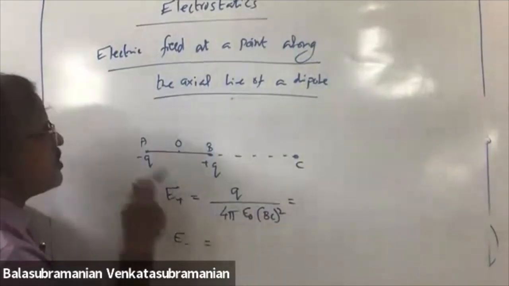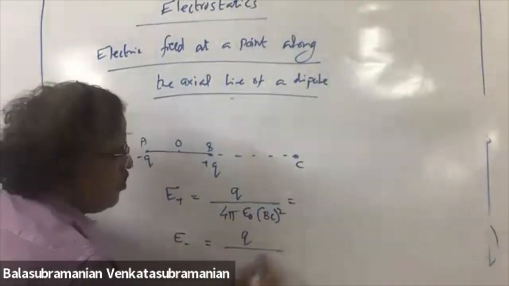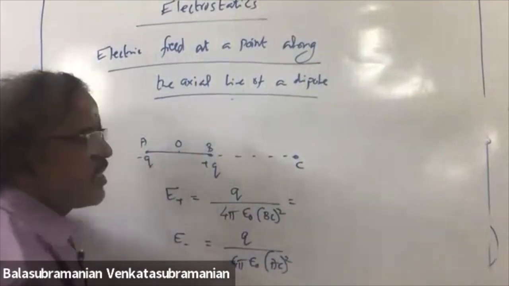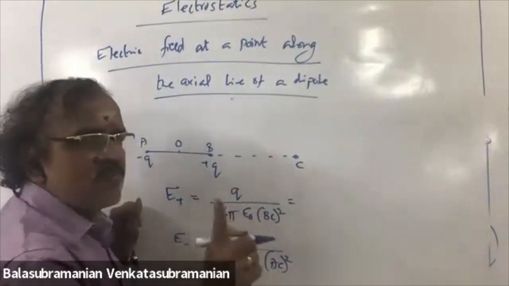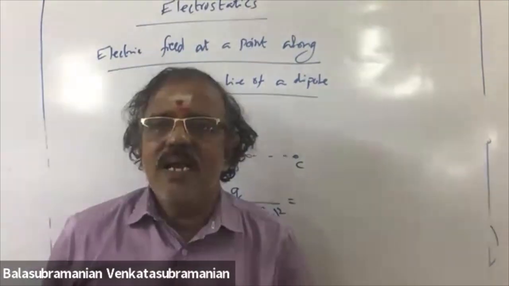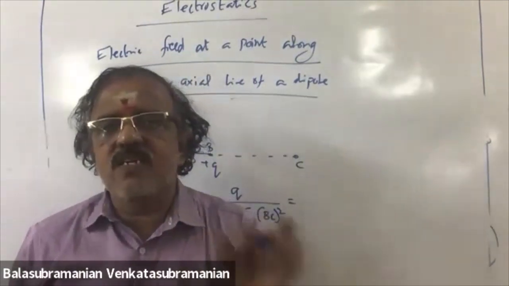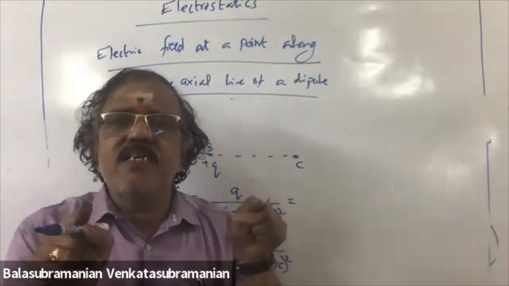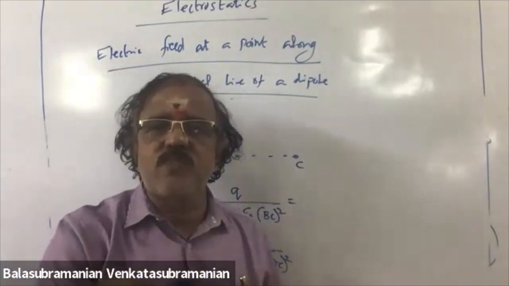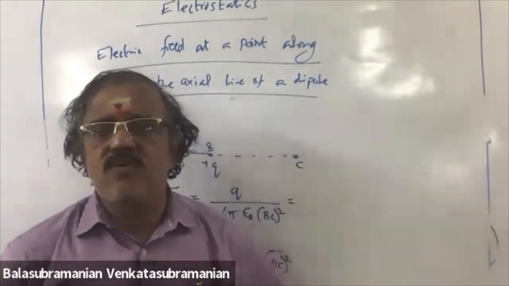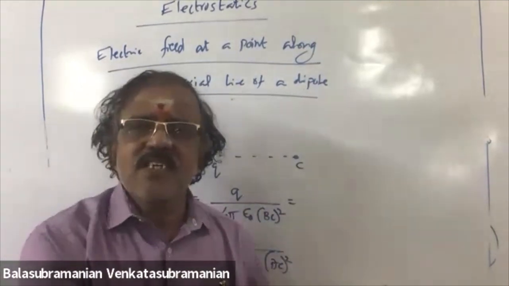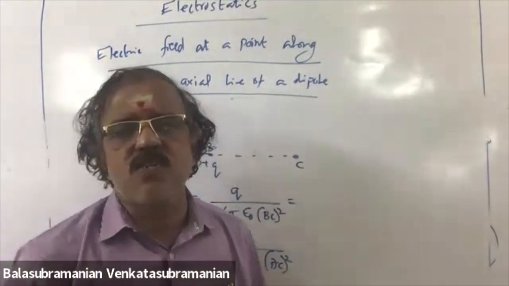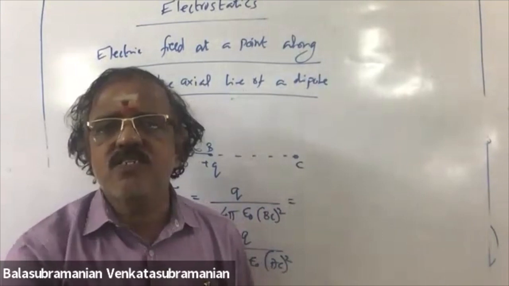Similarly, for minus Q charge, Q by 4 pi epsilon naught AC square. Sir, minus we have to put, no sir. Electric field is a vector, so depending upon the direction only we have to put plus or minus, not because of the magnitude. If it is a scalar quantity, plus Q means plus Q, minus Q means minus Q. We are going to discuss that.